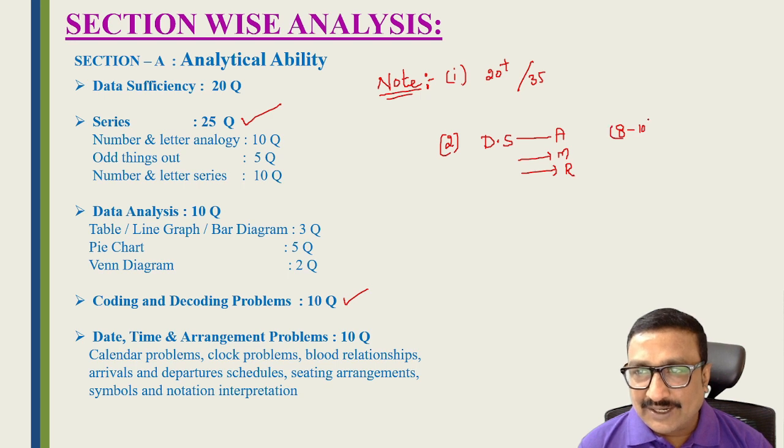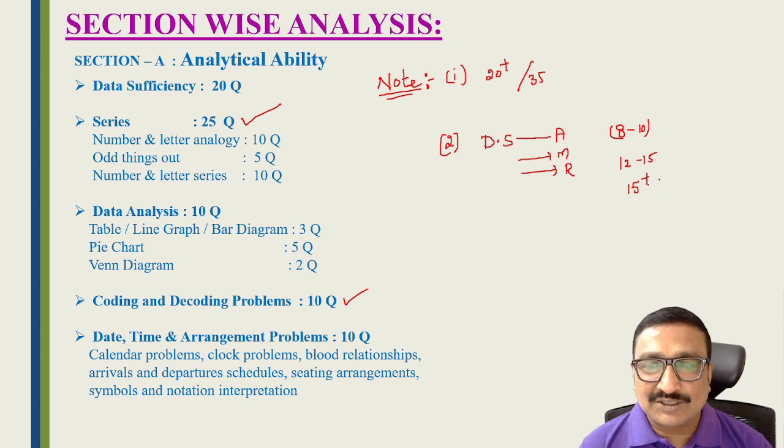questions. But the average score from all the students is 12 to 15, and top students who are getting ranks below 100 or below 20, their score will be 15 plus. So you can estimate scores like this: an average student can get 8 to 10 marks, an above average student can get 12 to 15 marks, and top students who are getting single digit ranks can get 15 plus. So data sufficiency is one of the important topics, friends.